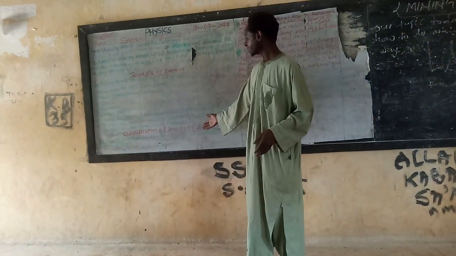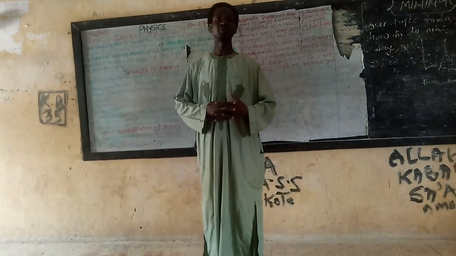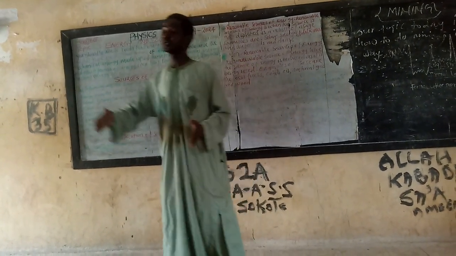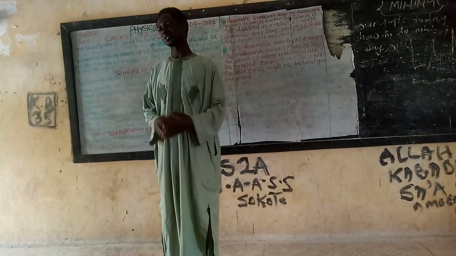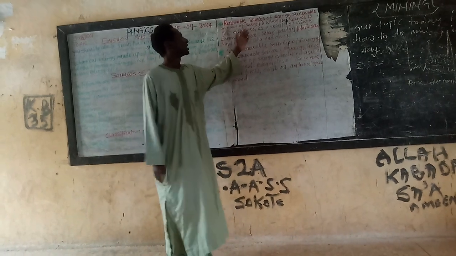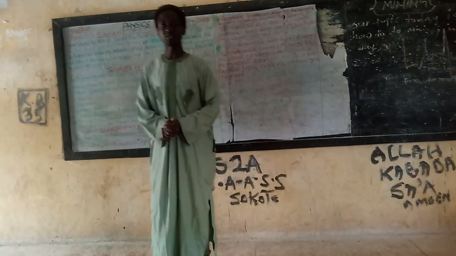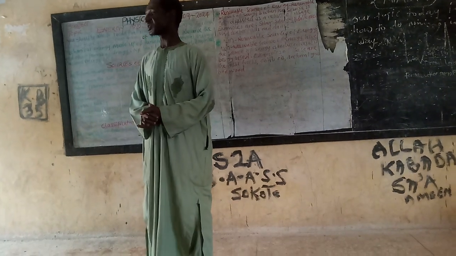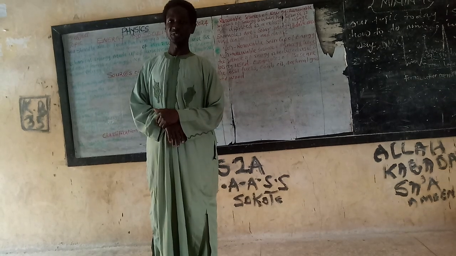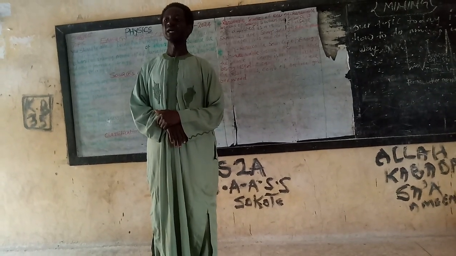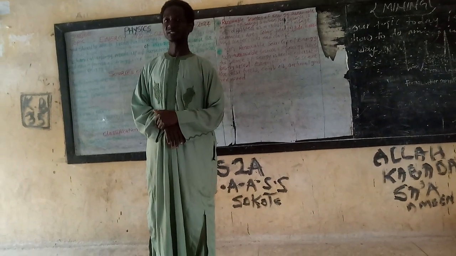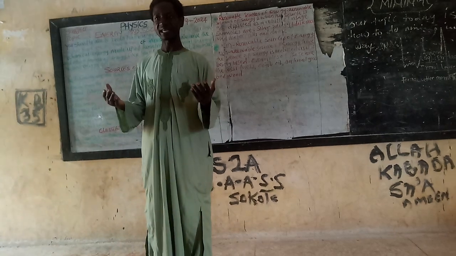Then classification of sources of energy. The sources of energy can be classified into renewable and non-renewable, because all of the sources of energy are classified into renewable and non-renewable sources of energy. A renewable source of energy is when the source is not depleted as a result of usage. Example, energy from the sun, energy from wind, energy from waterfalls and dams, tidal waves, and the like.